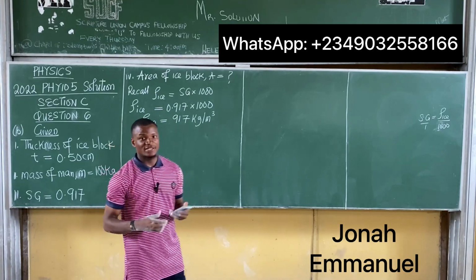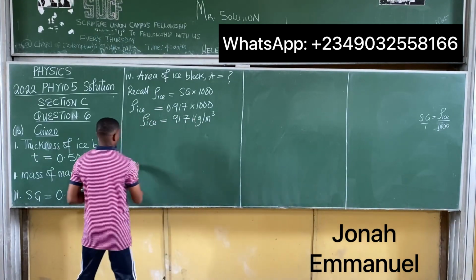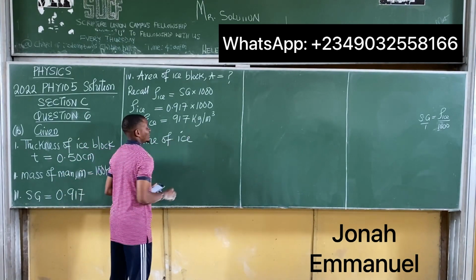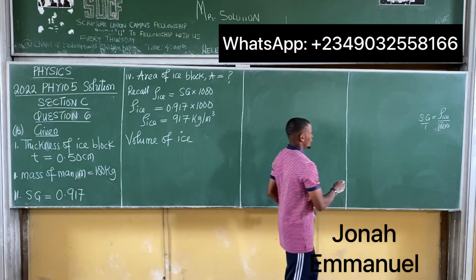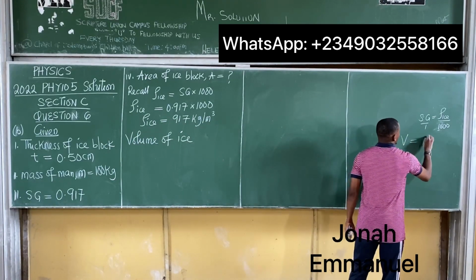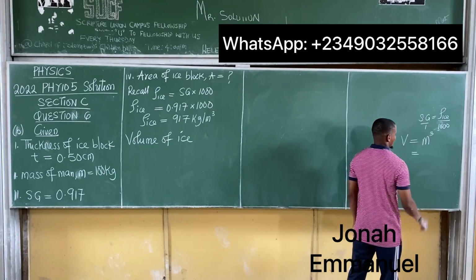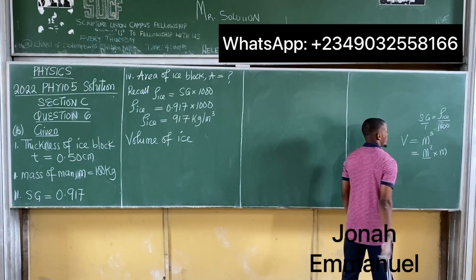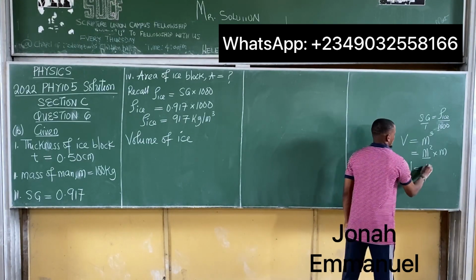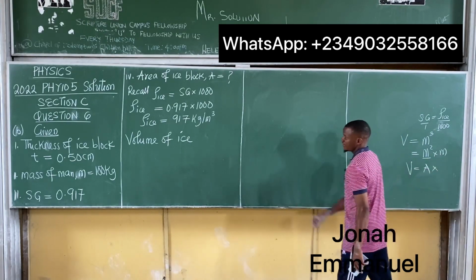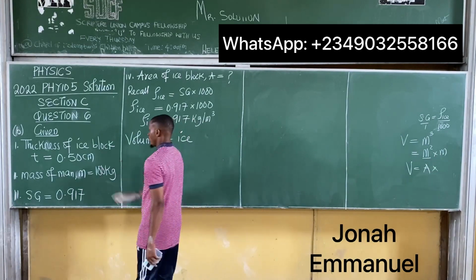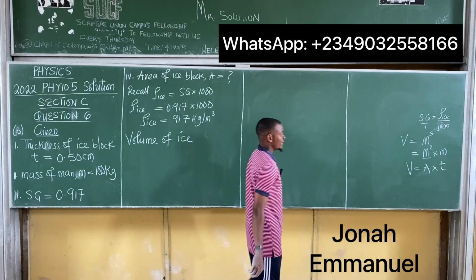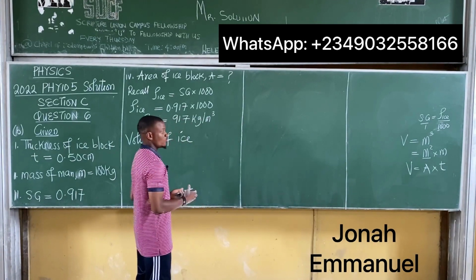Okay, so what next? Let's get the volume of ice. I know that volume is measured in meter cube. Meter cube is something like saying meter squared times meters. And whenever I talk about meter squared, what comes to mind is area. So volume is equal to area times meters, which in this case will be the thickness of the block. So that's T. So using area of the ice times thickness of the ice block will give you its volume.